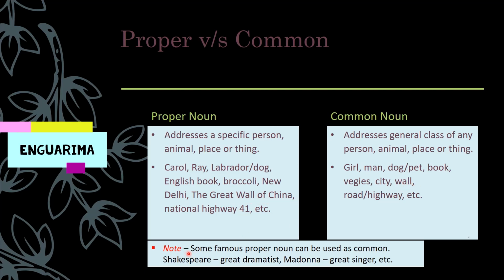Now, a point to be noted here is that some famous proper nouns can also be used as common nouns because they are very famous and everybody knows about them. Example can be Shakespeare, who was a great dramatist. Madonna, who is a great singer. Now, these references can be in a funny, in a friendly manner, or these references can be serious ones.